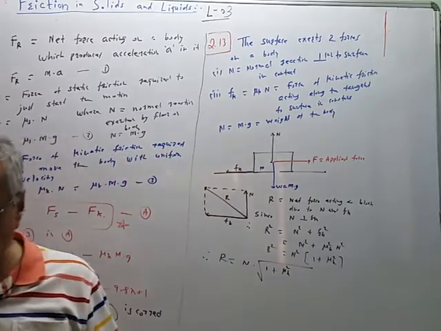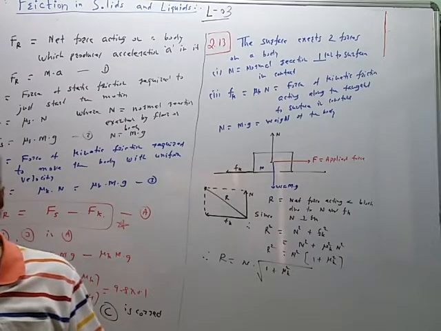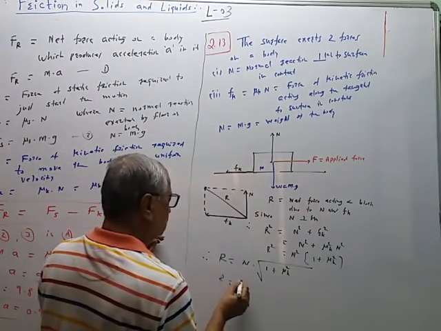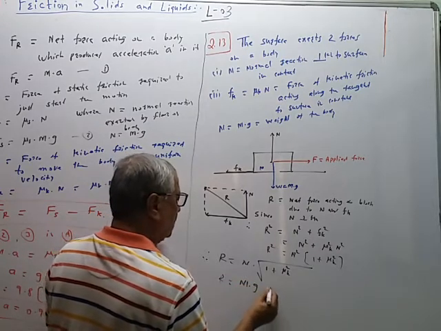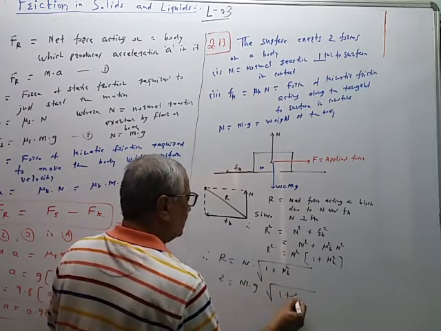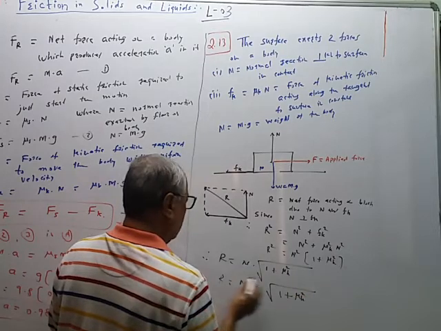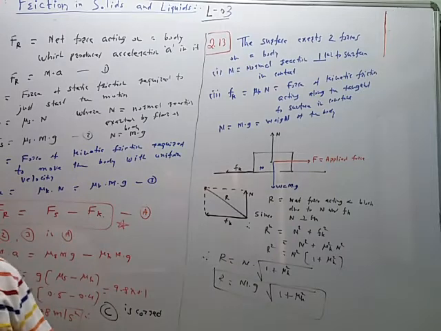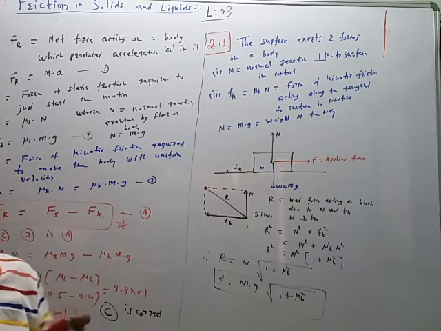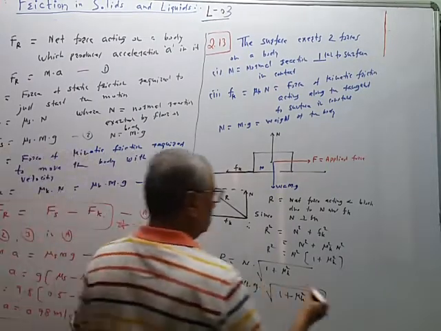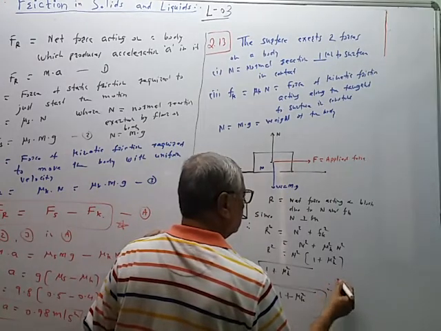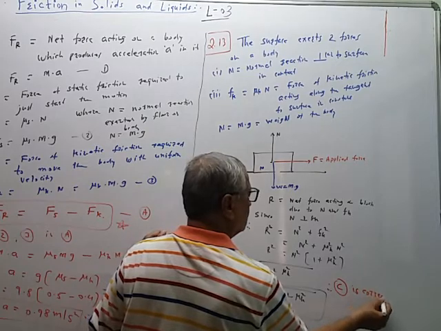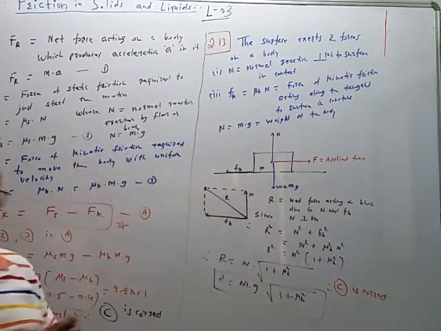N is equal to m into g, so R is equal to m into g into square root of bracket 1 plus mu k square. So this is the correct choice. The resultant force acting is equal to this much. So C choice is correct.